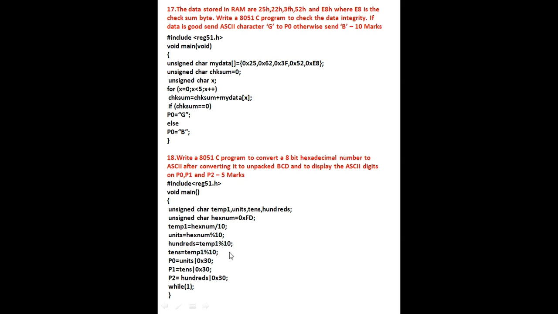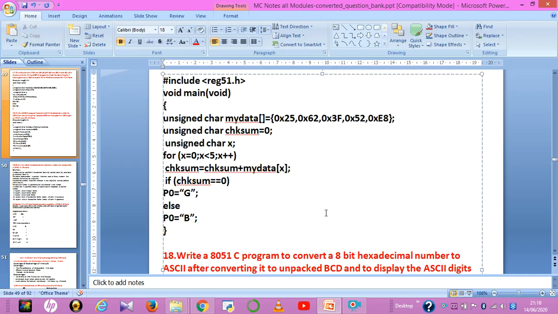I have ORed all three results with 0x30 respectively. Units OR 0x30 gives the ASCII value that is displayed on P0. Tens OR 0x30 will generate one more ASCII value that is again displayed on P1. Finally, one more ASCII value from the hundreds OR with 0x30 gives another ASCII value which is going to be displayed on the P2 port. So finally it is going to happen continuously. If I write this much, you will get the 5 marks.